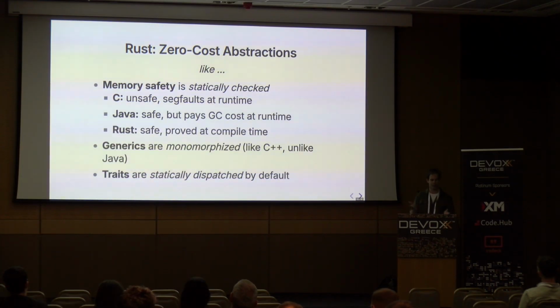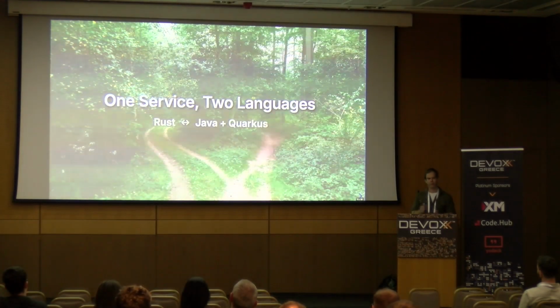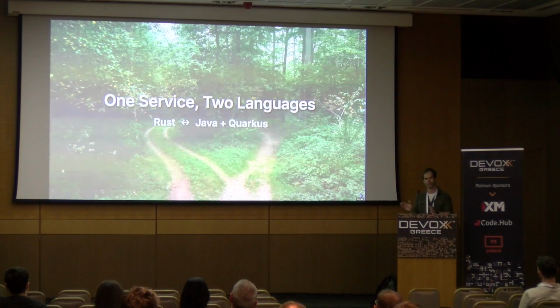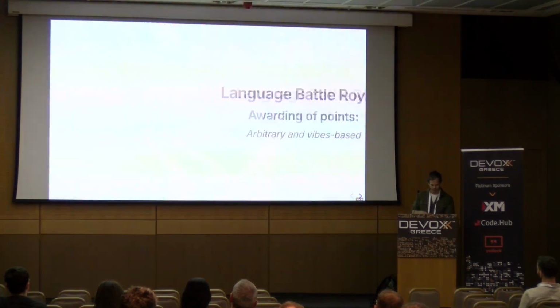And because Rust is saying, hey, we're doing zero-cost abstractions, it's basically a non-starter. So let's build this thing twice, at least at a high level of detail, and see what we pick up about the two languages as we go along. And I've used Quarkus on the Java side because I am an enormous Quarkus maximalist, but there's nothing in here that you couldn't do with Spring Boot as well. It's just the framework I've used to build the app around.